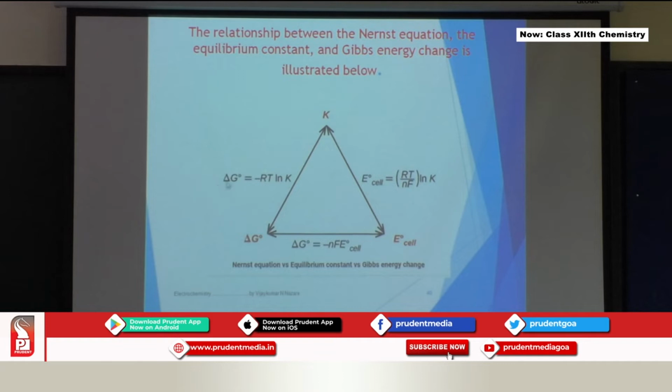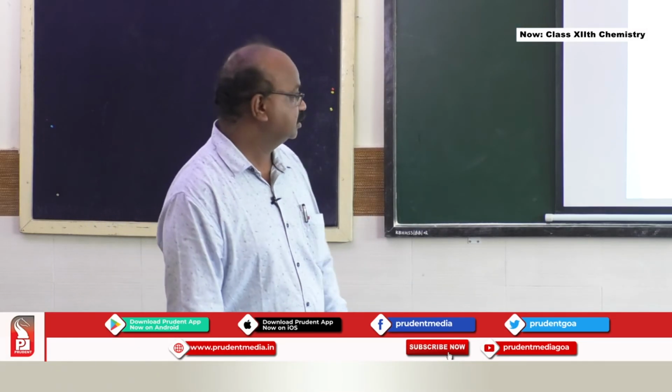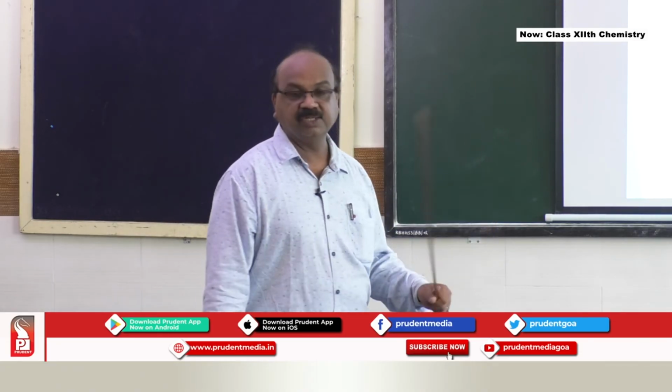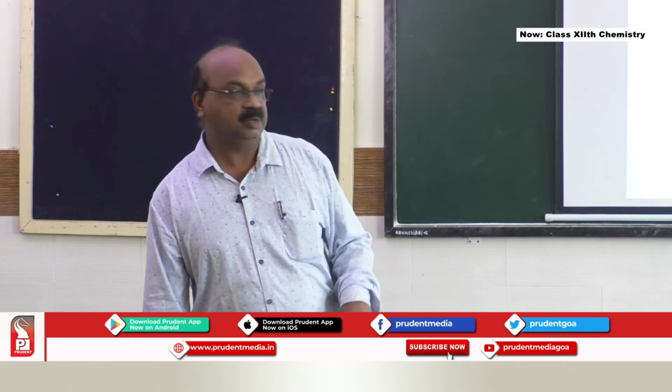All equations are important. First, delta G naught equals minus RT ln K; second, E naught cell equals RT by nF ln K; and third, delta G naught equals minus nF E naught cell. Remember these three equations and their interrelation, because any of these values could be given and the values of the others could be asked in problem solving.